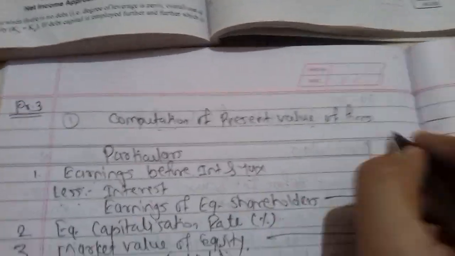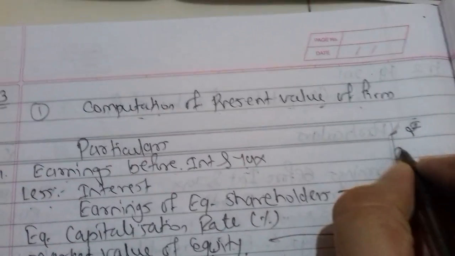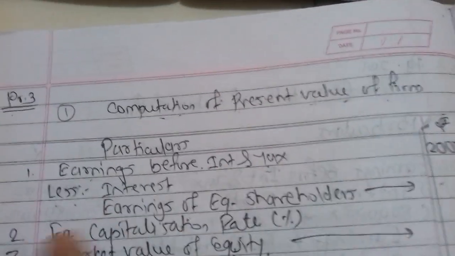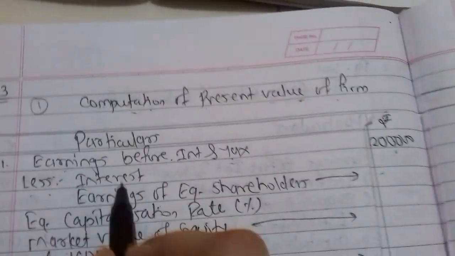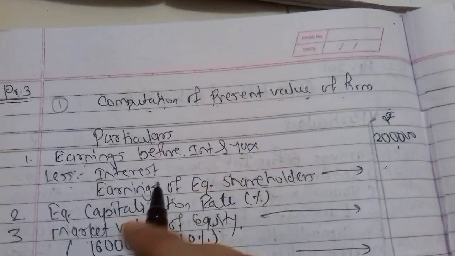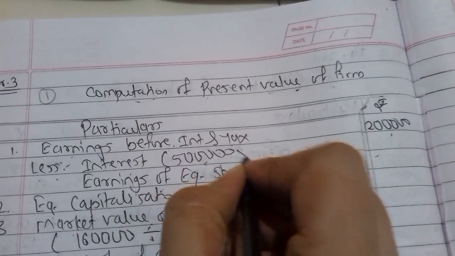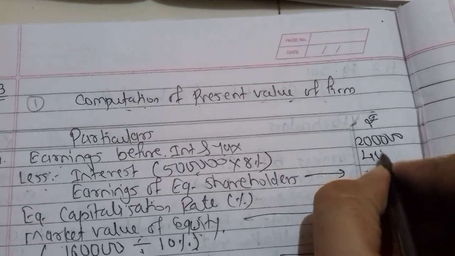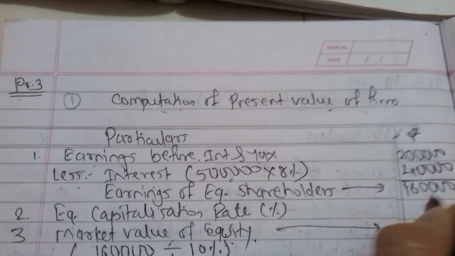Computation of present value of firm. The very first thing is earning before interest and tax. Our earnings are 2 lakhs. So earning before interest and taxes is 2 lakhs, less interest. Our debentures value is 5 lakhs, and the rate of debenture was 8%. So 8% on 5 lakhs will be 40,000. Now 2 lakhs minus 40,000 will be 1,60,000.